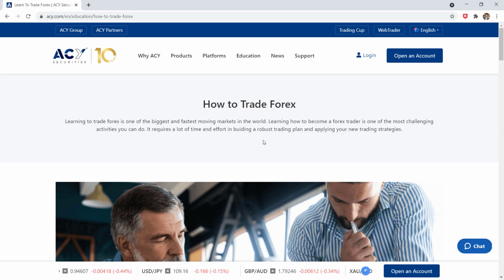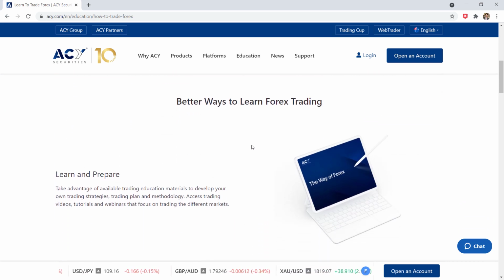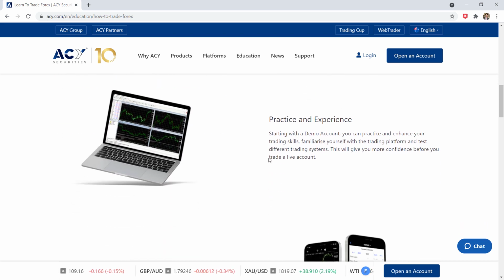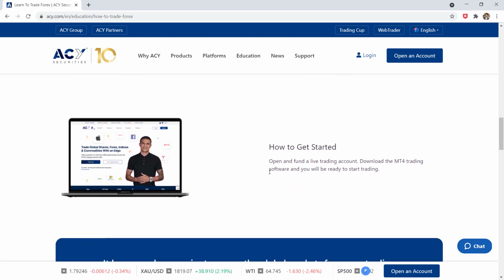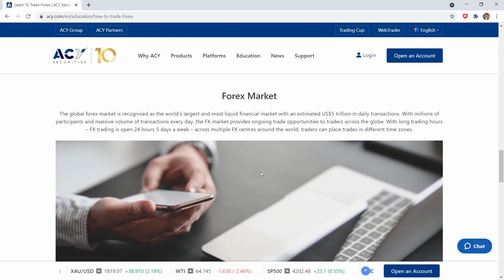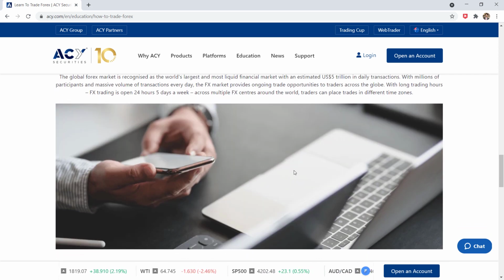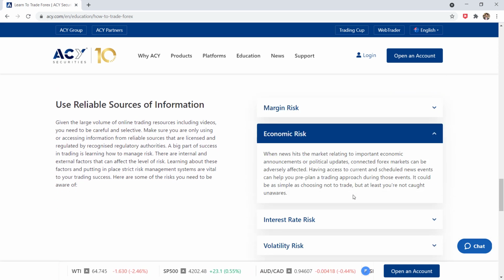Take your time, learn how the financial markets move and how your training platform works. You can access a wide selection of training and educational tools to understand forex trading, and the company is committed to providing solid trading education. Online trading courses are offered to suit the needs of traders with different experience levels.